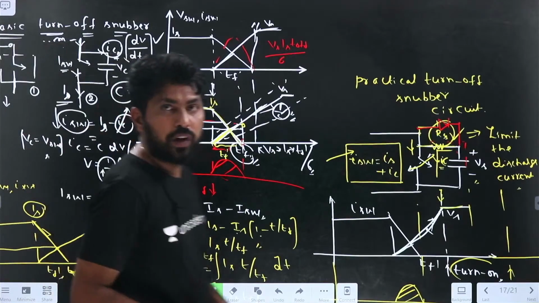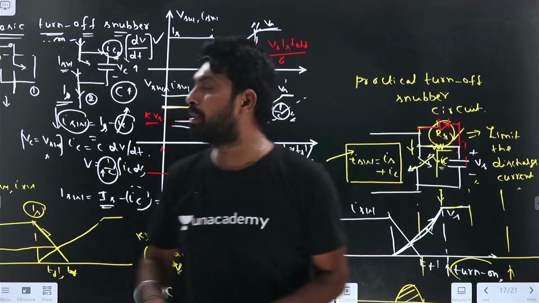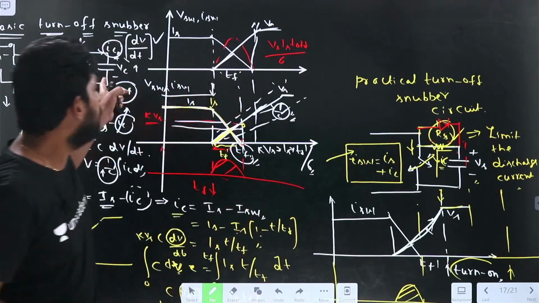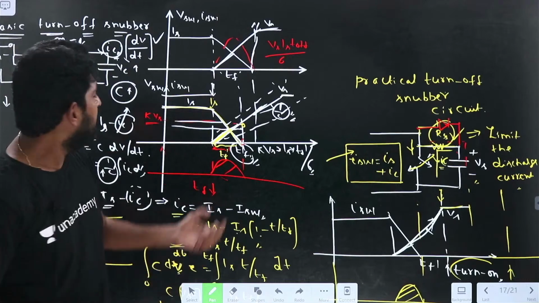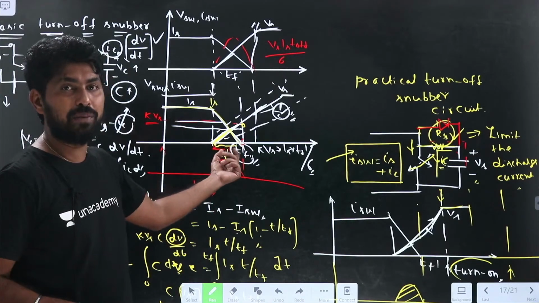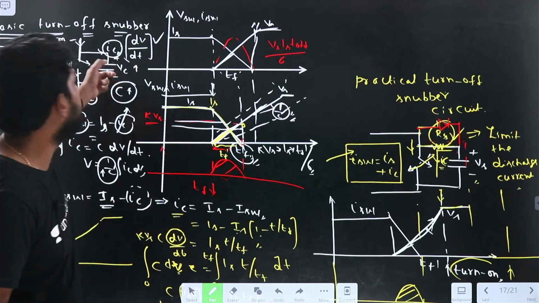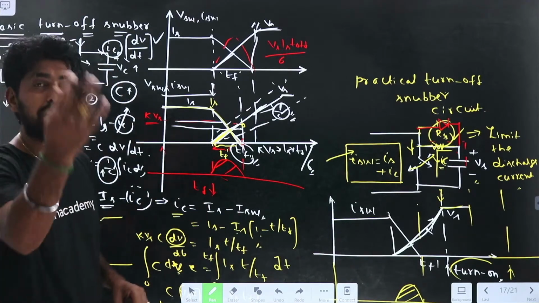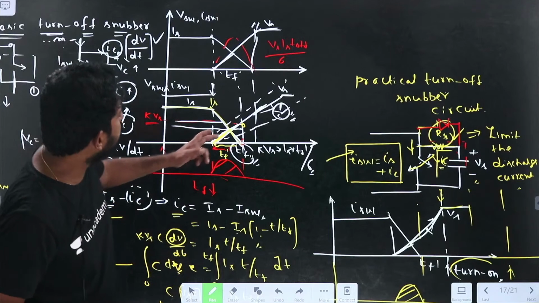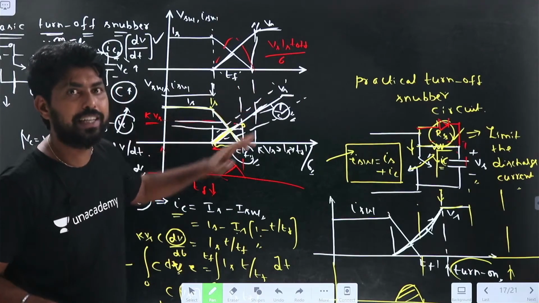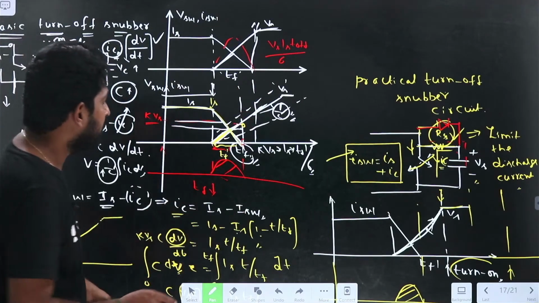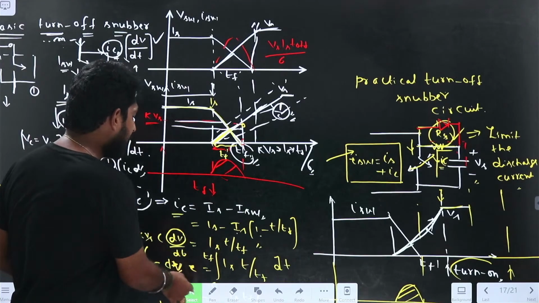So what happens here? In the turn off snubber circuit, we add a capacitance. From that capacitance, if you observe, the turn off delay time has reduced, so the power loss also reduces. Because we have kept the capacitance, it does not allow a sudden change in the voltage. If you observe this curve, you can see it is not allowing the sudden change in the voltage, right? From that, we have implemented the practical circuit.